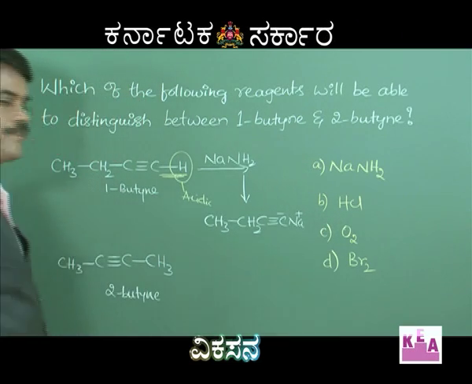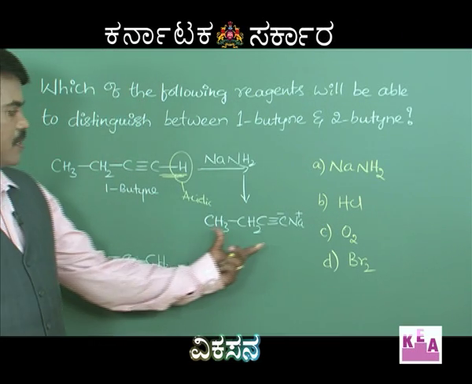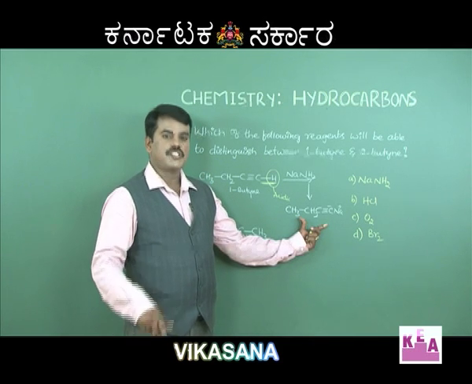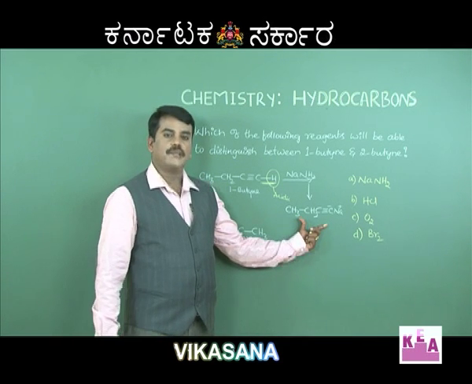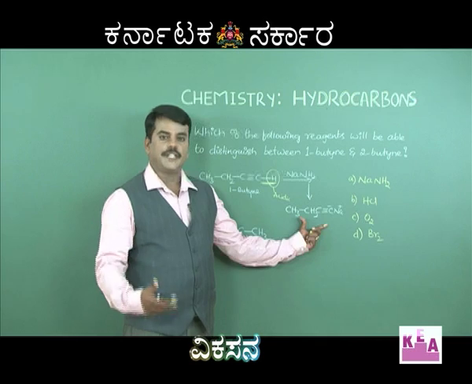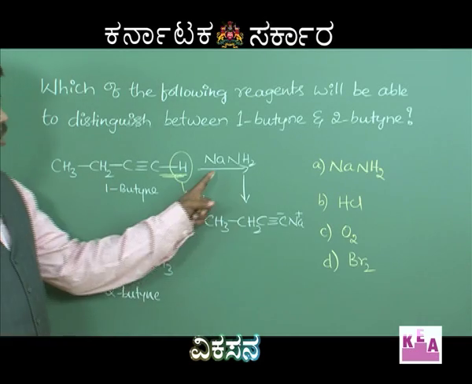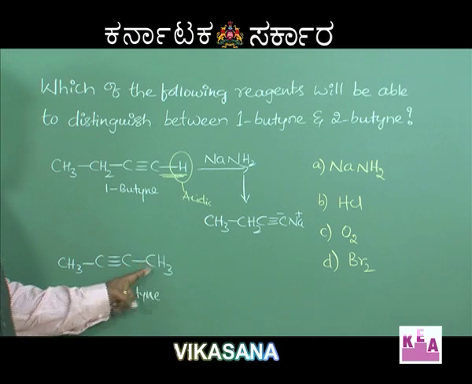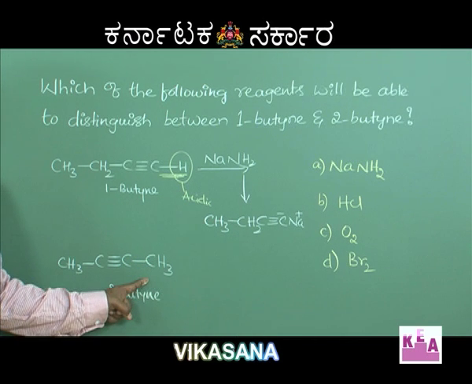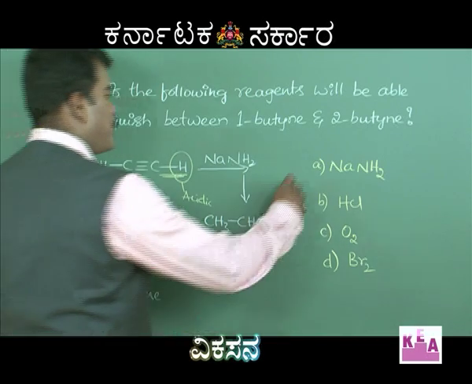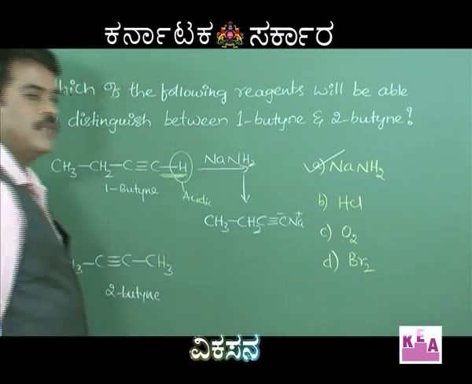Now this is an acetylide, a salt which is a precipitate which can be recognized, which can be detected. Whereas 2-butyne does not undergo this reaction because of absence of acidic hydrogen. Therefore, the first option should be the correct option.